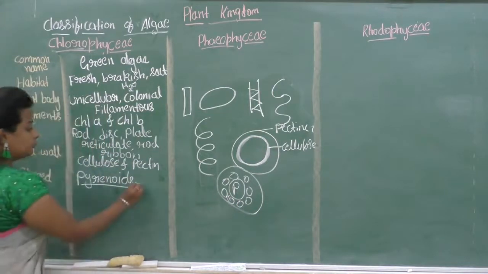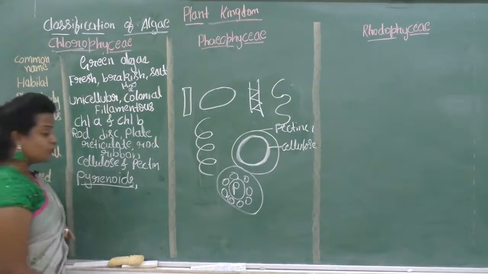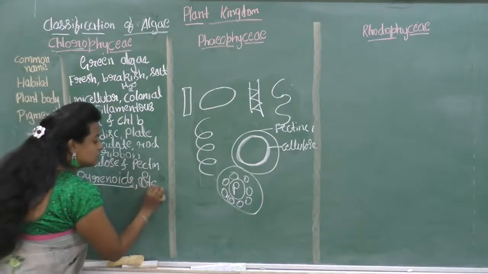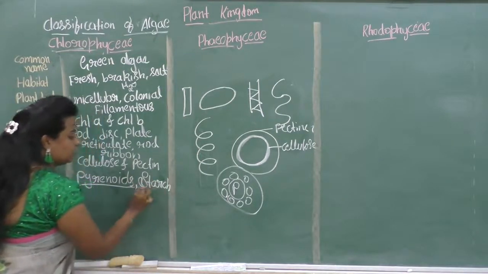So the storage food material in the Chlorophyceae is starch.